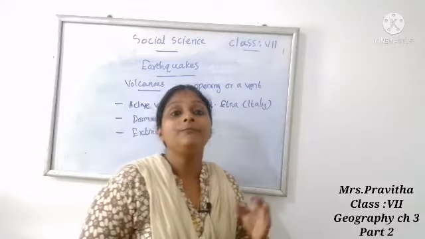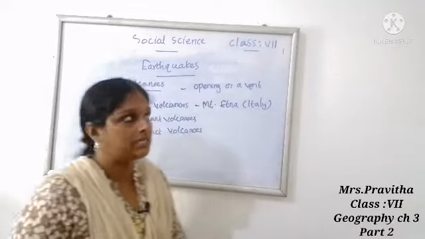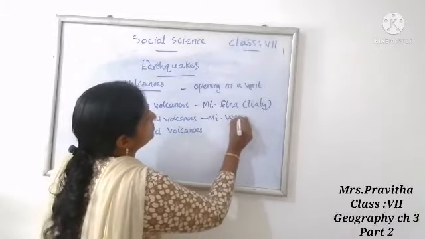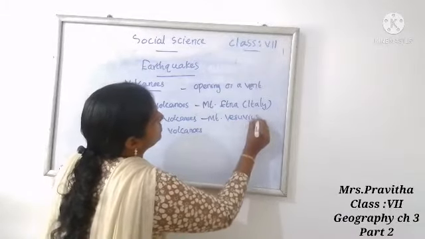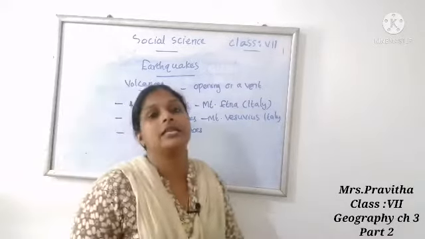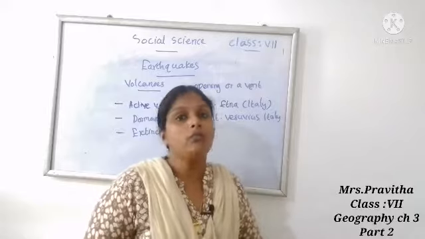For example, Mount Vesuvius of Italy. Mount Vesuvius of Italy is an example of a dormant volcano.